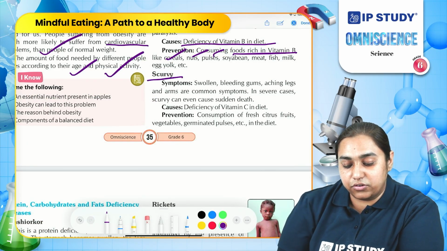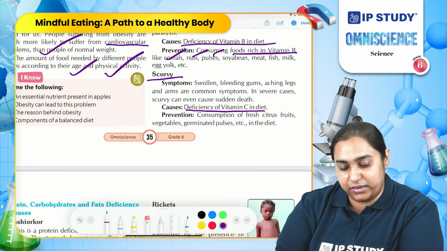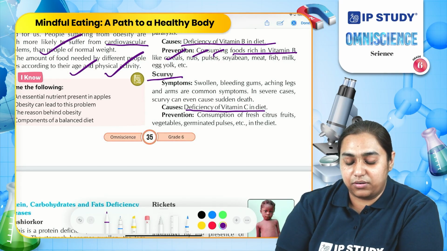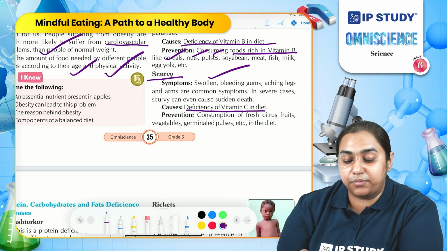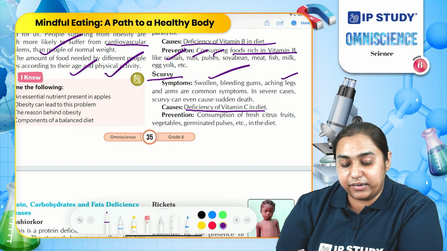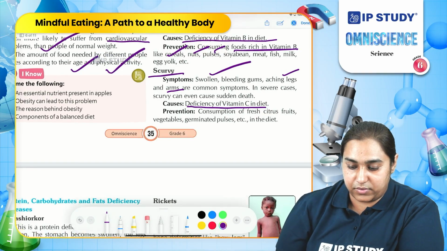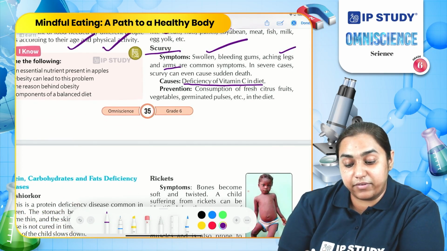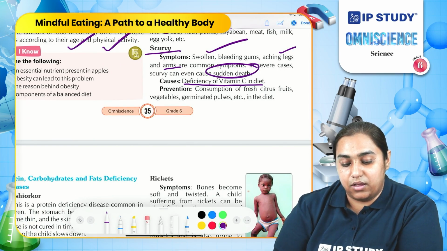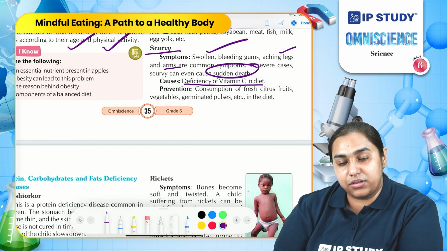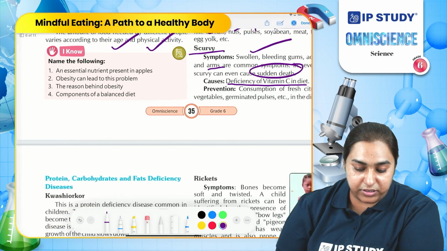Another vitamin deficiency disease is scurvy. It occurs due to deficiency of vitamin C in the diet. In this condition, persons suffer from swollen and bleeding gums and aching in legs and arms. In some severe cases, it may even cause death. If we eat food rich in vitamin C, we will not get this kind of disease.